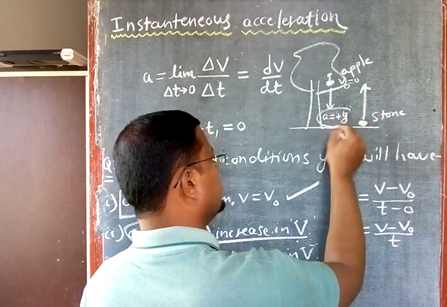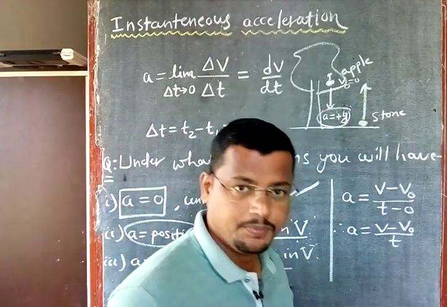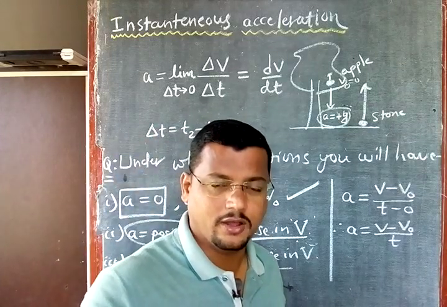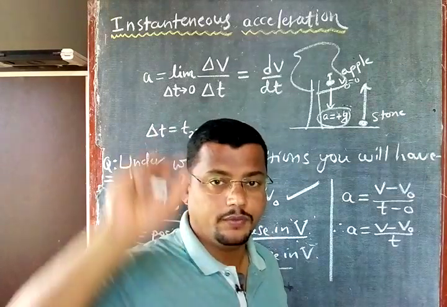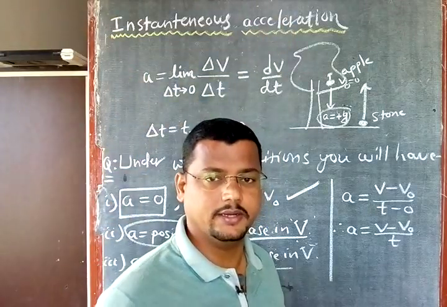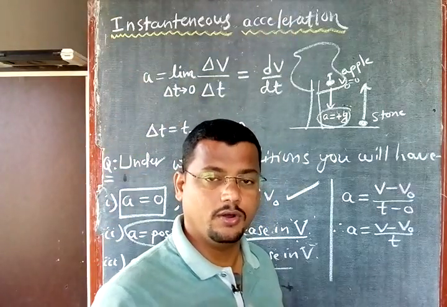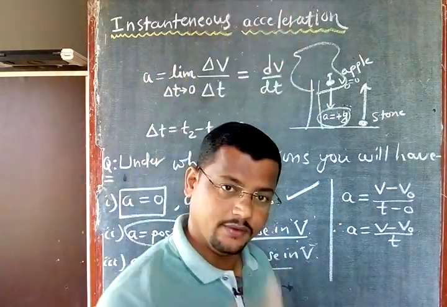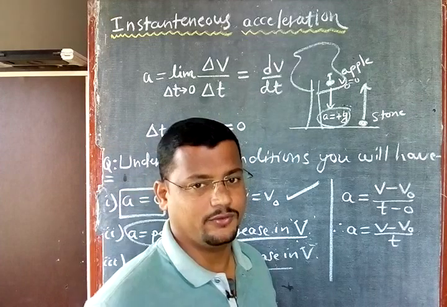Any object falling down freely is an example of positive acceleration because the velocity increases. On the tree it is 0 and the moment you cut the apple, its velocity increases. Any object falling down in the direction of the gravitational force, it is positive.